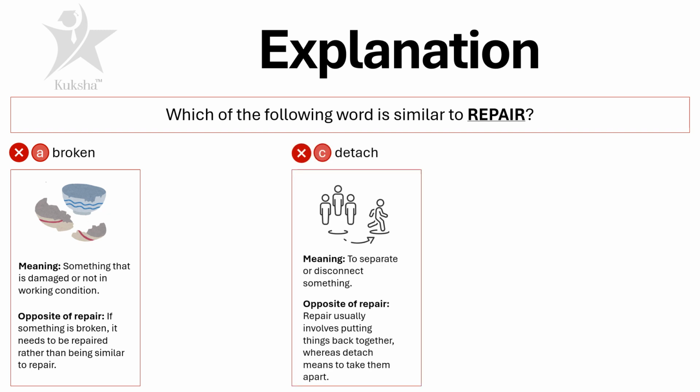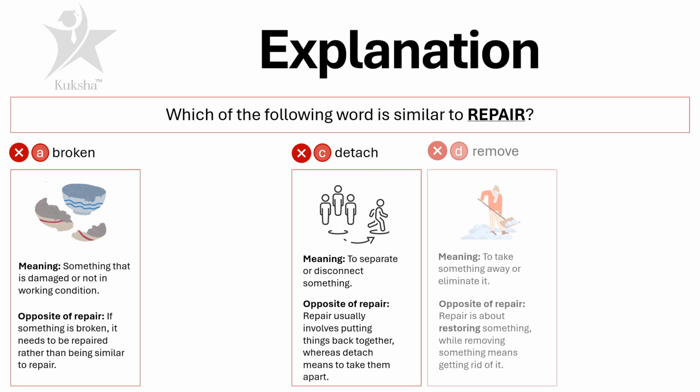Option number C was detach. Detach means to separate or disconnect something from a group or from an object. So again, it is opposite of repair. Repair usually involves putting things back together, whereas detach means to take them apart. So option C, detach, is incorrect.